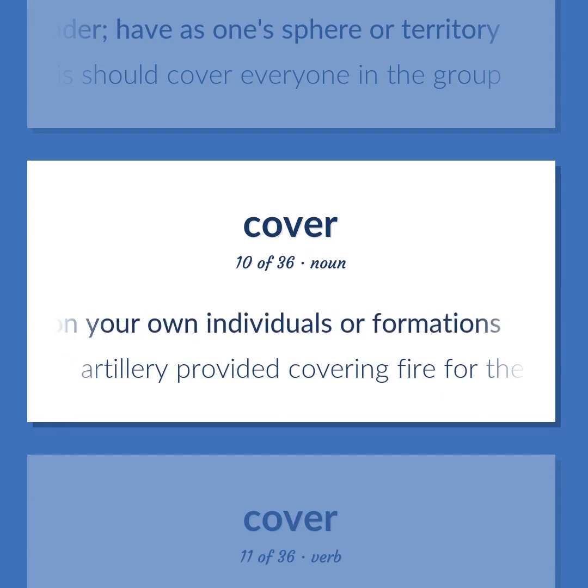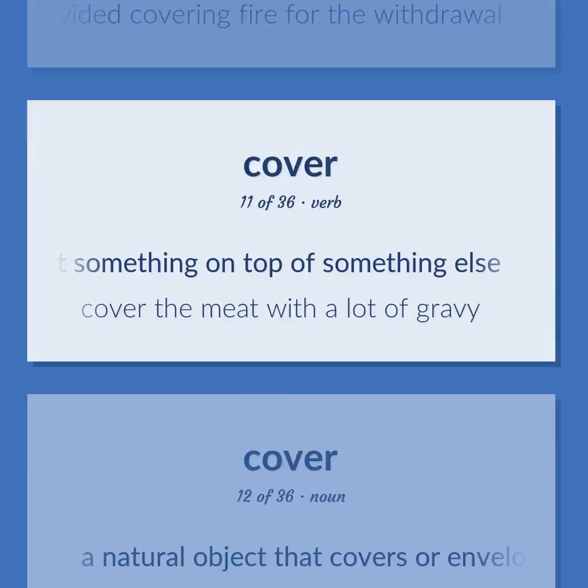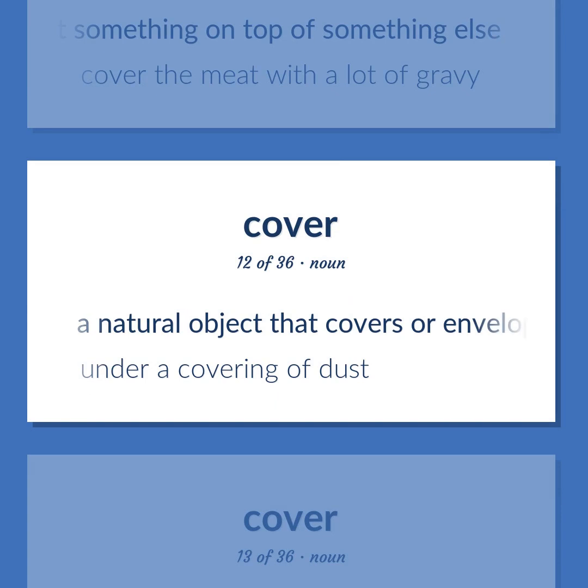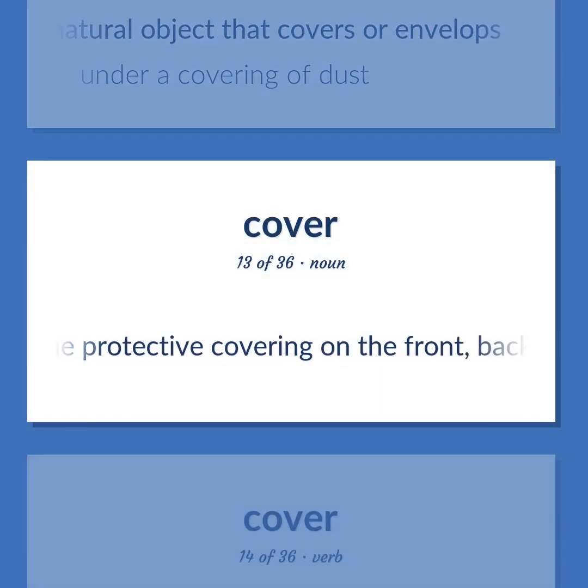Artillery provided covering fire for the withdrawal. Put something on top of something else. Cover the meat with a lot of gravy. A natural object that covers or envelops. Under a covering of dust. The protective covering on the front, back, and spine of a book.